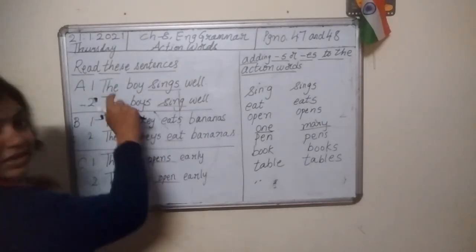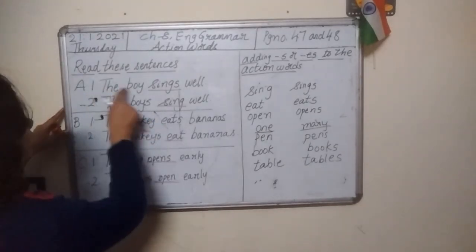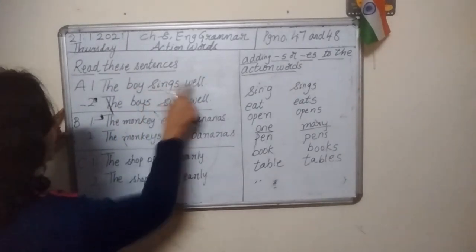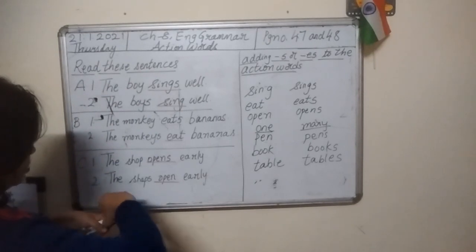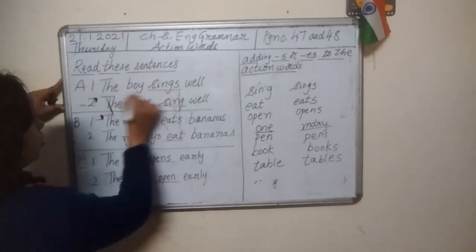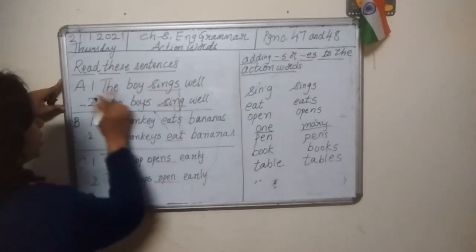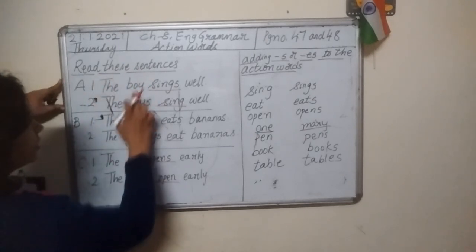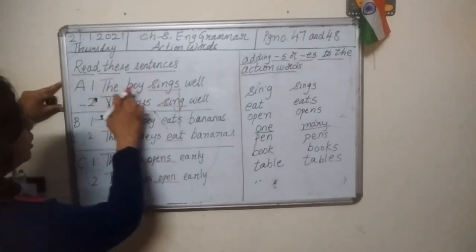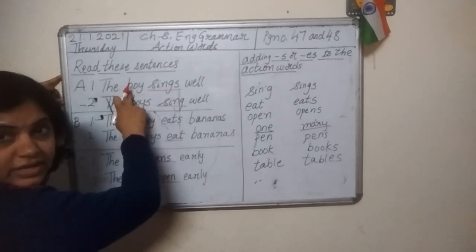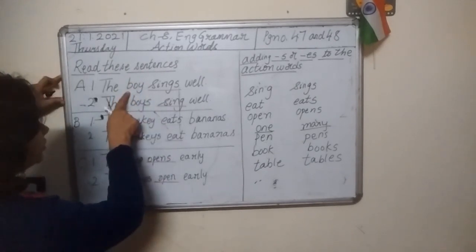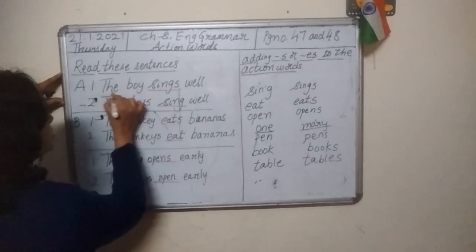Look here, children. Read the sentence carefully. The boy sings well. Now, our attention should go to this part, the first part. Here, the boy. So, boy is naming word. Person. So, how many persons are there?